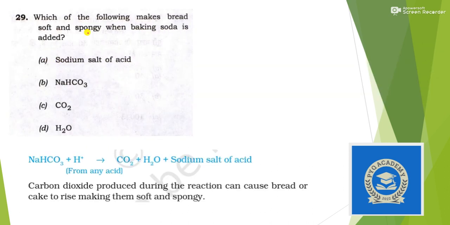Next, which one of the following makes bread soft and spongy when baking soda is added? Yes, this question was also good because a number of students would have hurriedly marked option B, Na2CO3, but you can see here it is explicitly mentioned that carbon dioxide produced during the reaction can cause bread and cake to rise, making them soft and spongy. So the answer here is option C.